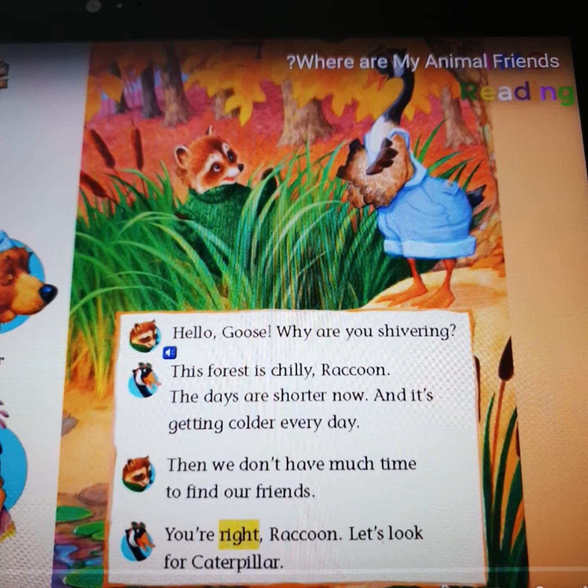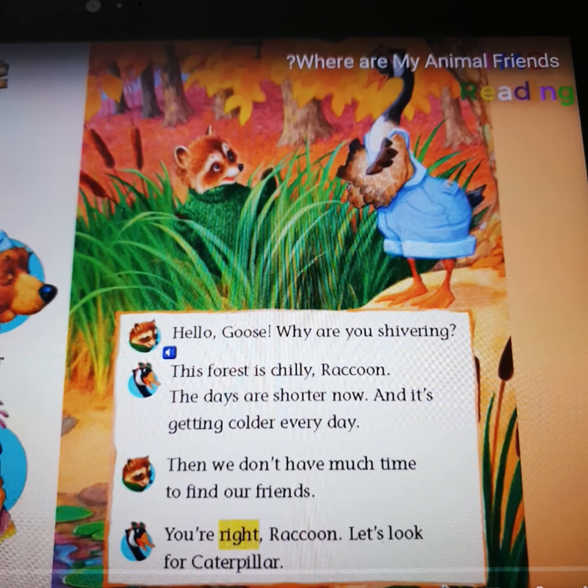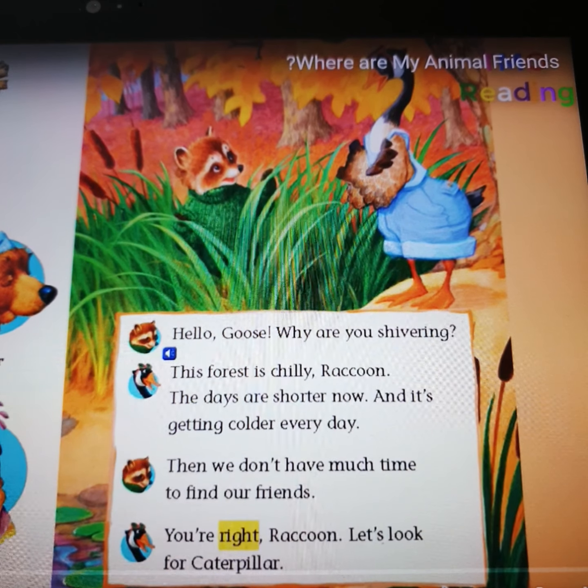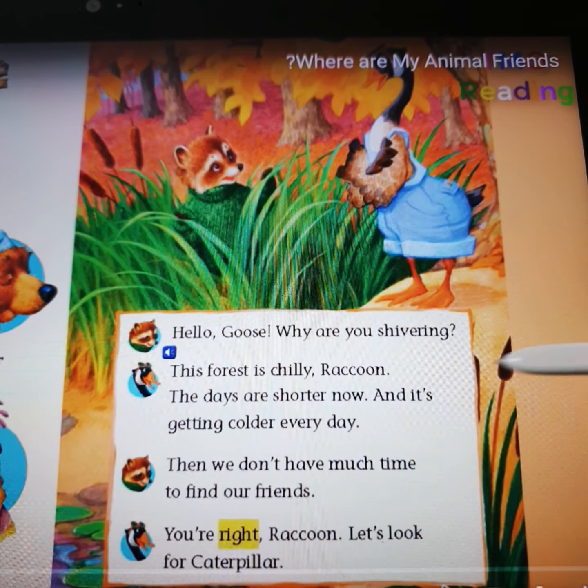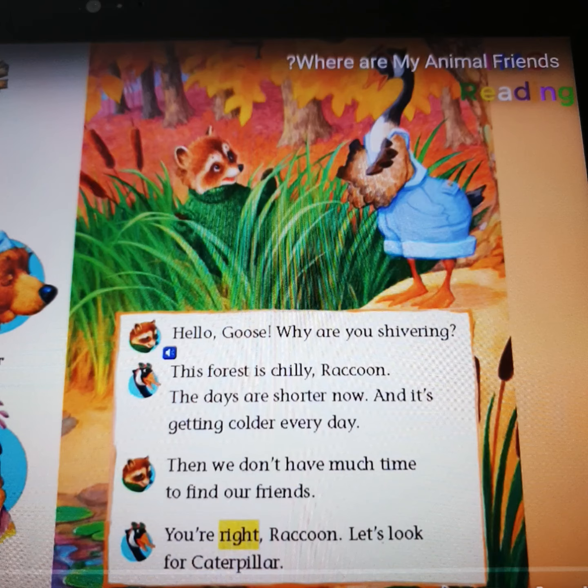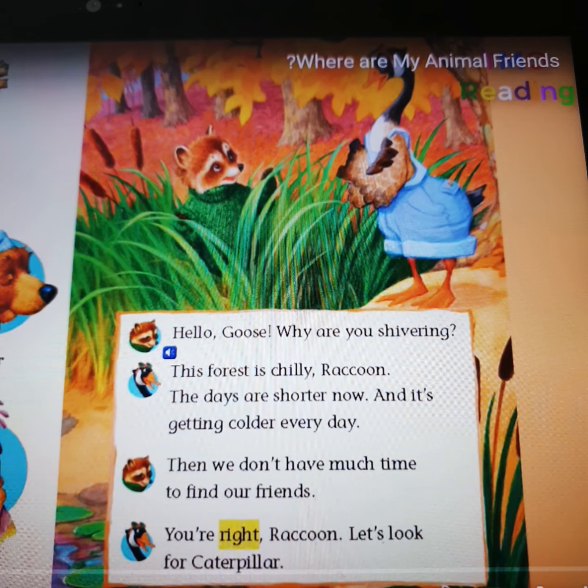You're is a contraction for you are. Let's is a contraction for let us. Let us. So these words are what? Contractions. And it is, it's. Okay? So now they will go to look for the caterpillar. They will go to see where the caterpillar is.